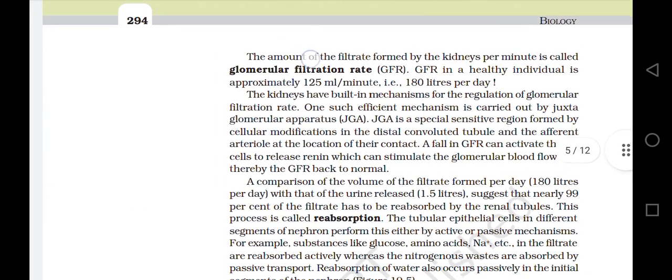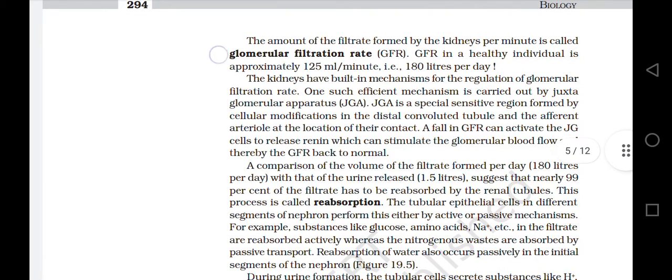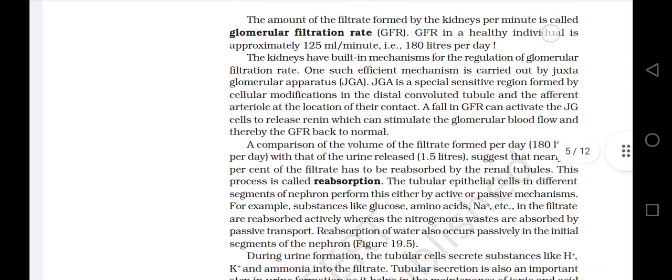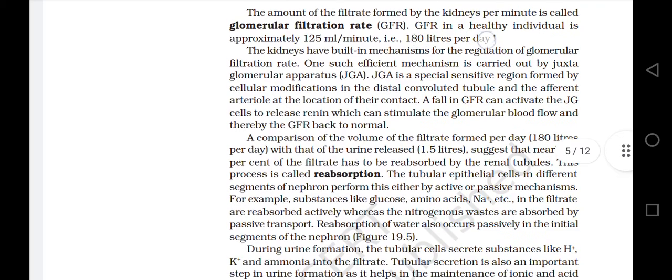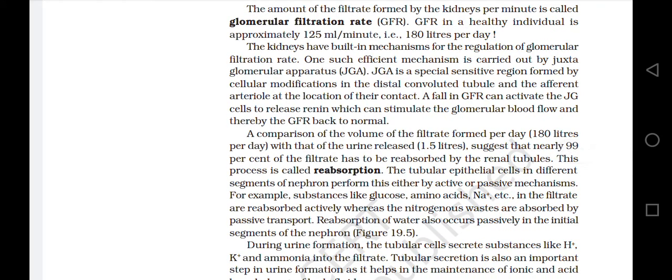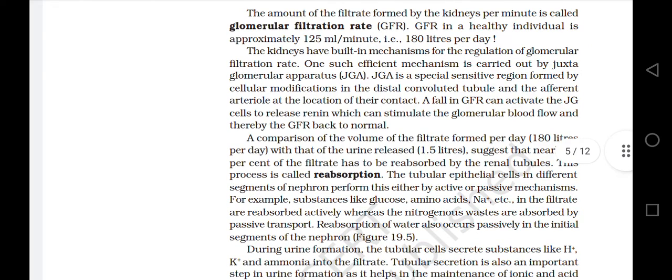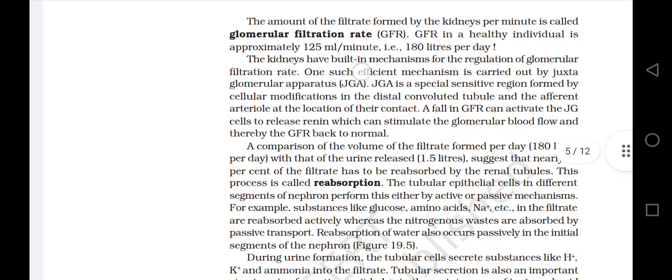The amount of filtrate formed by the kidneys per minute is called glomerular filtration rate, GFR. GFR in a healthy individual is approximately 125 ml per minute, that is 180 liters per day. The kidneys have a built-in mechanism for the regulation of the glomerular filtration rate.